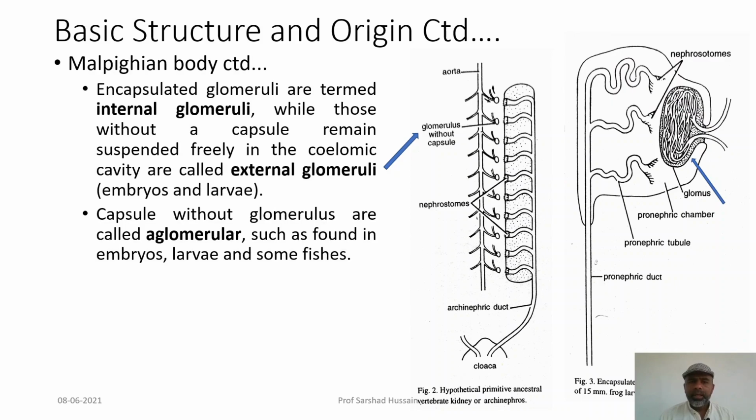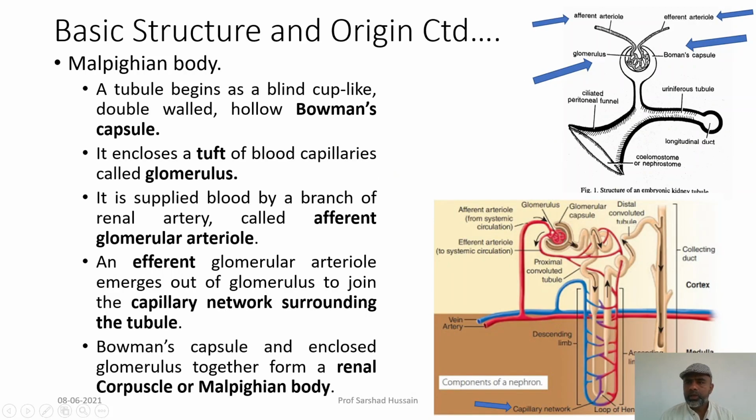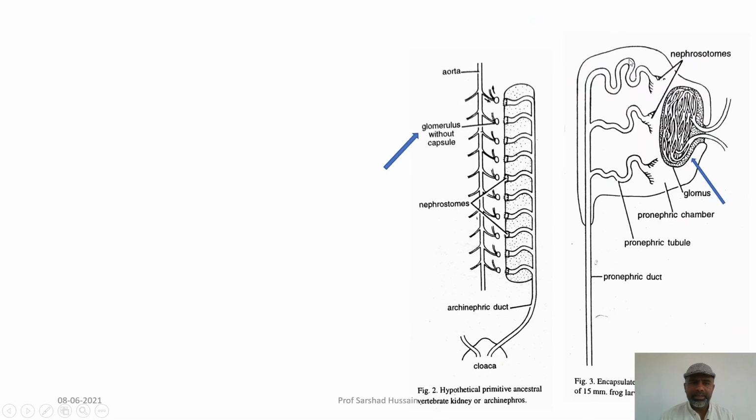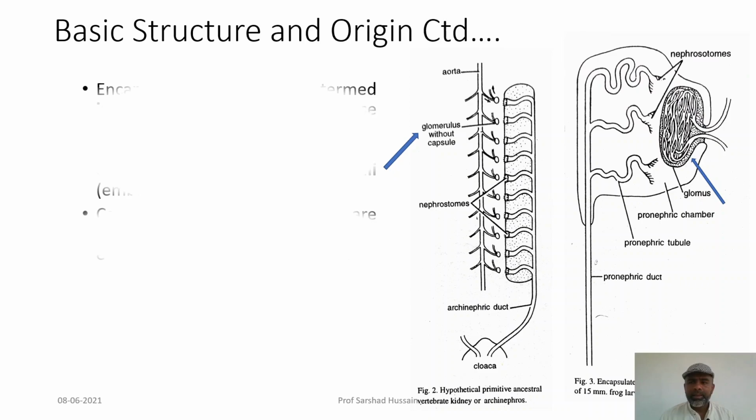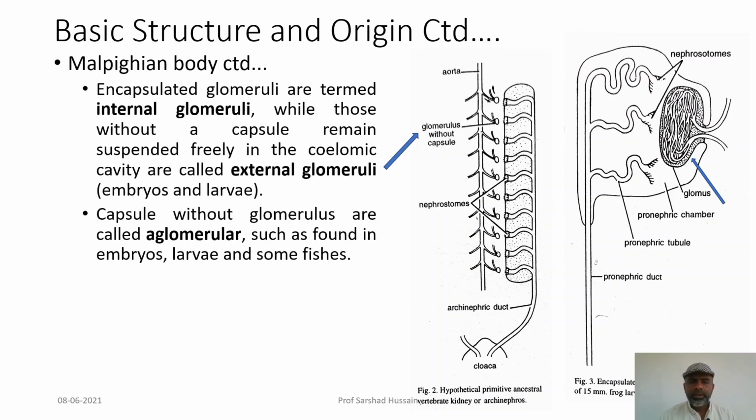Then if you have encapsulated glomeruli, here you can see glomeruli means blood capillaries. If the blood capillaries are encapsulated with the help of the Bowman capsule, they can be called internal glomeruli, but sometimes the Bowman capsule may not be present and they are called external glomeruli.